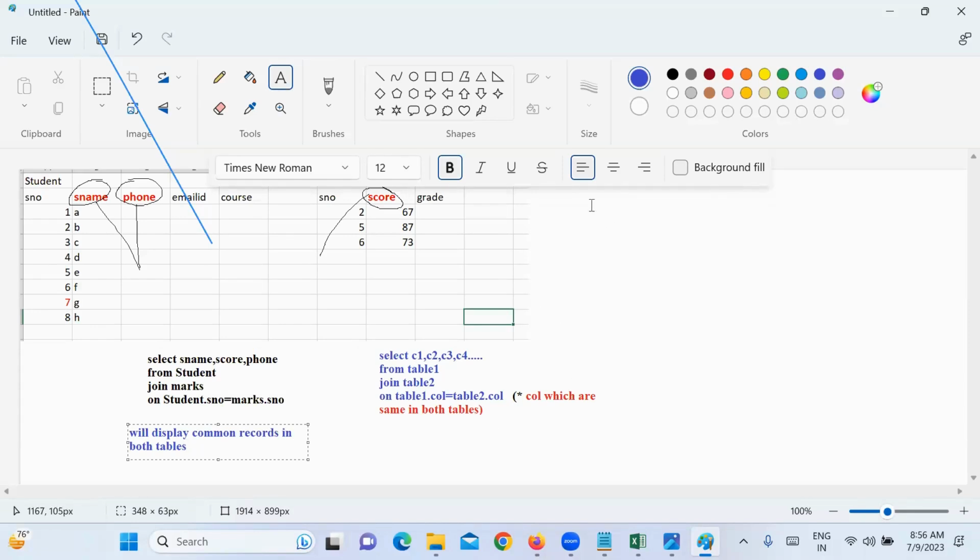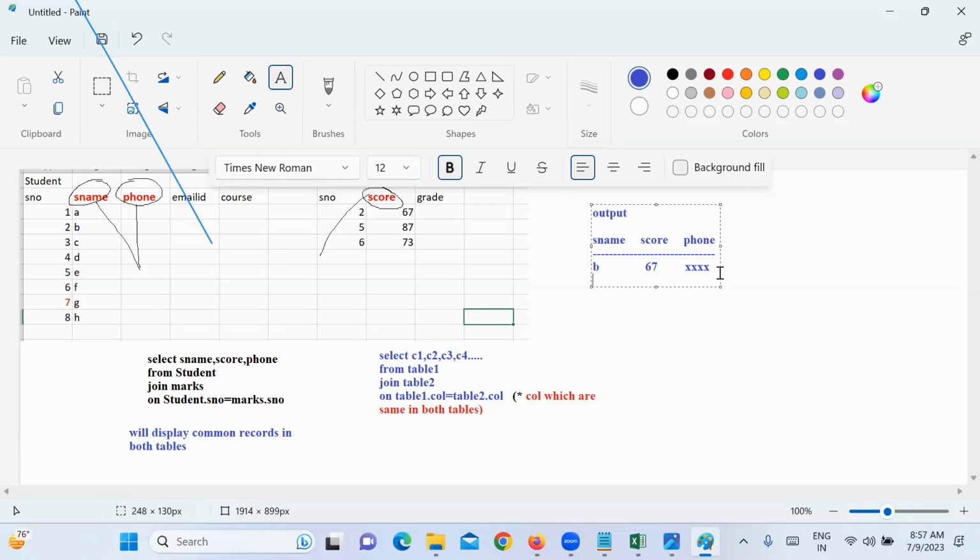What output will we get here? We'll get student name, score, and phone. Which students will we get? Student B with 67 and some phone number.